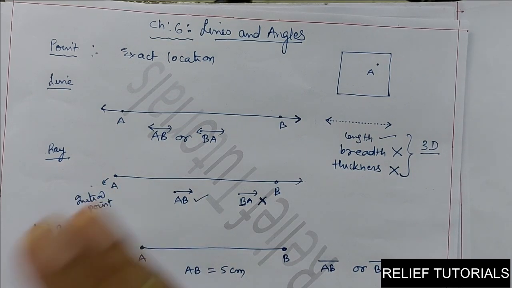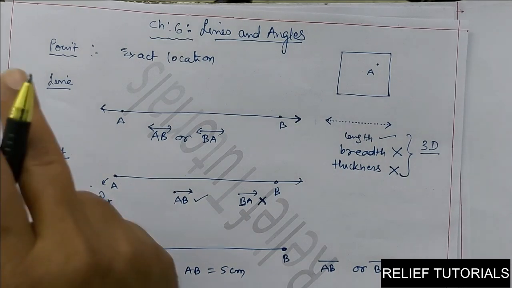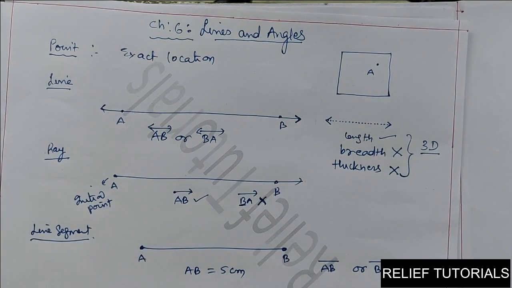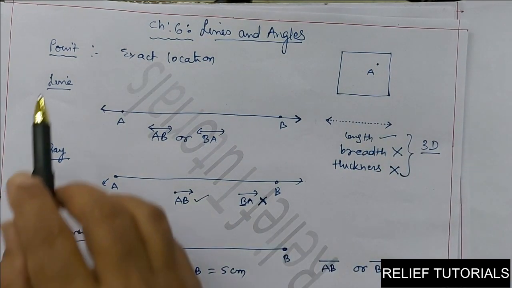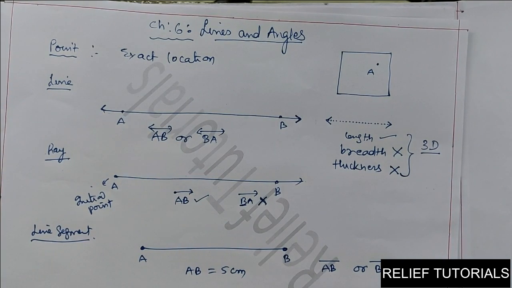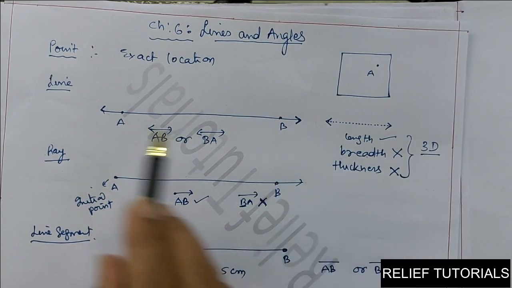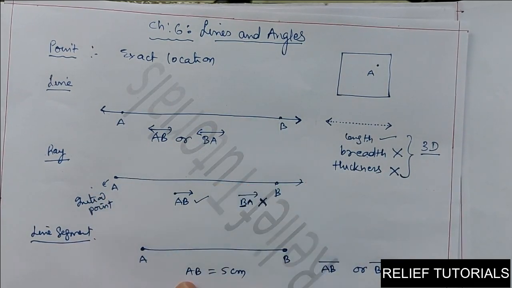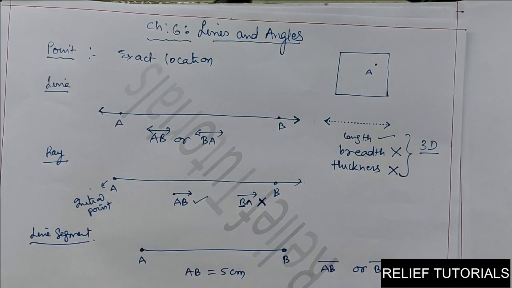So, what is point, what is line, what is ray, and what is line segment? Point is an undefined term, it is just an exact location, and it is represented by a fine dot. Line is a collection of points which has only length, no breadth and no thickness, which extends endlessly in both directions. It has no end points. Ray is a part of a line having one end point and extends endlessly in one direction. Line segment is a part of a line having two end points and it has a definite length.